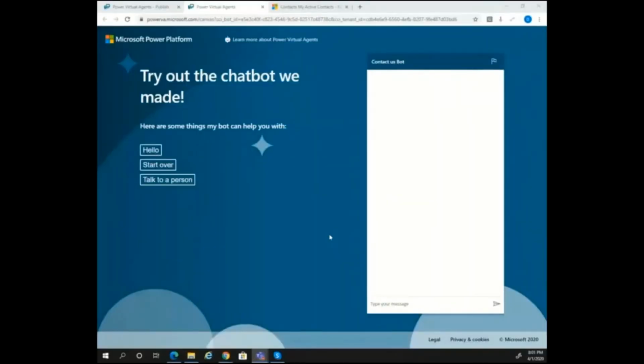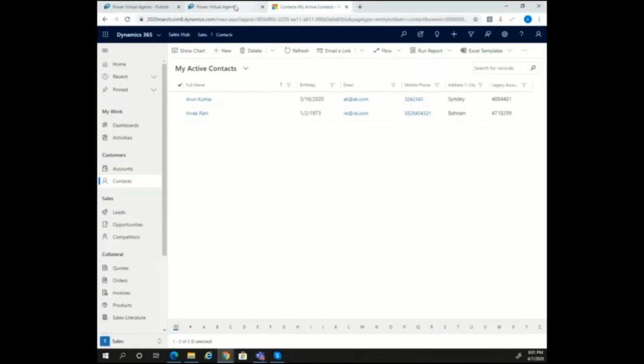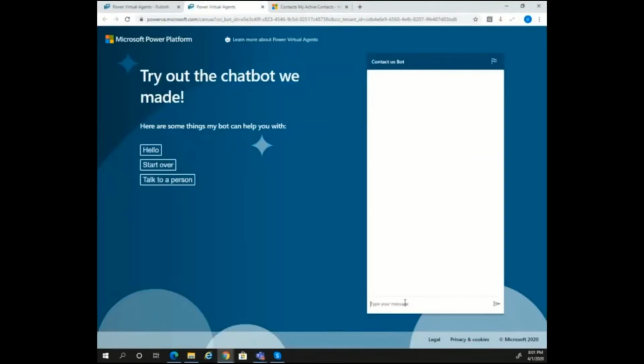So we are here on our company website page with the bot in place. What I'm going to do in this scenario is present the contact us scenario. In the contact database, I only have 2 contacts, and I'm going to capture some information along with this bot. I'm just going to say hi Power bot. That is going to trigger a kind of matching, and the bot is going to start conversing with me. Thanks for connecting. Please enter your first name. So I'll put in my first name, Dipesh.